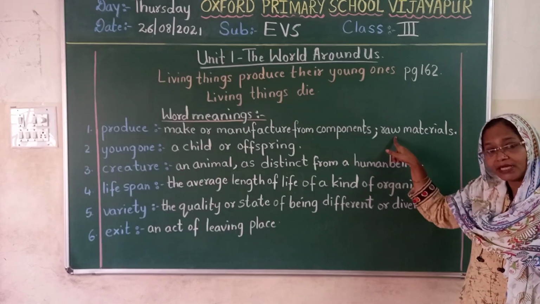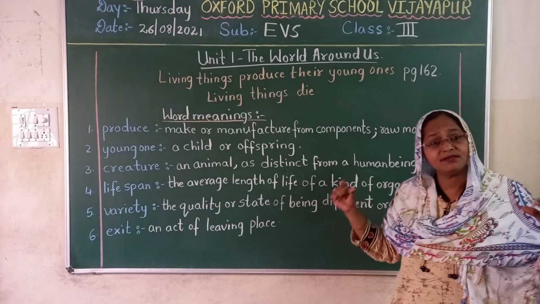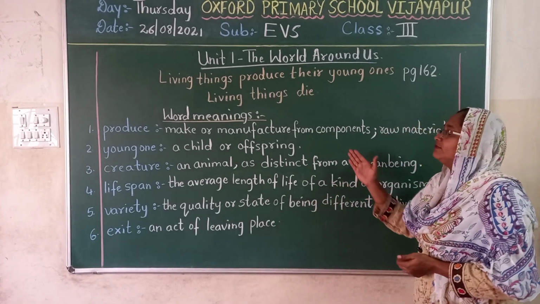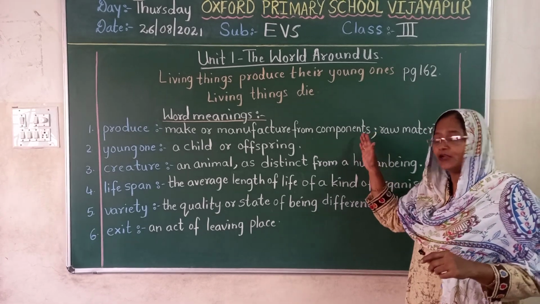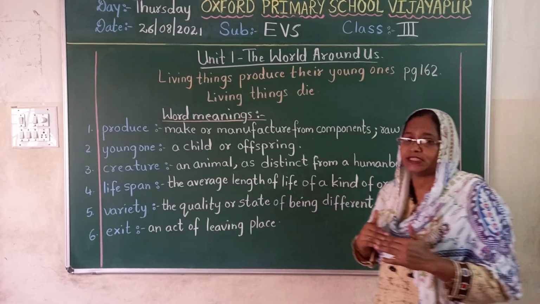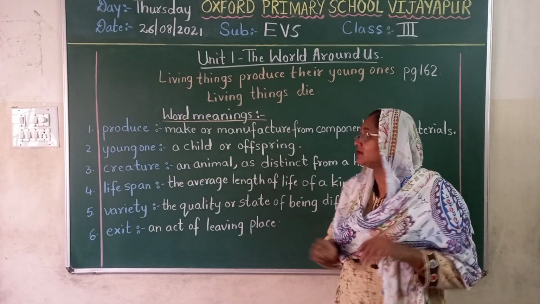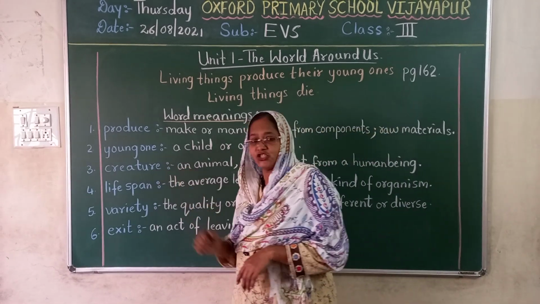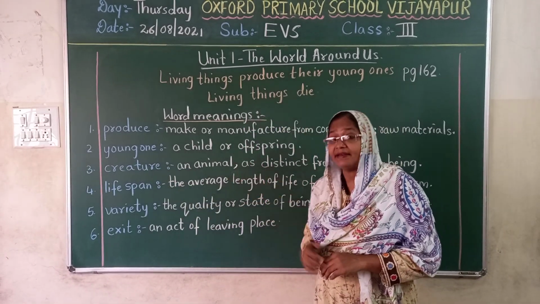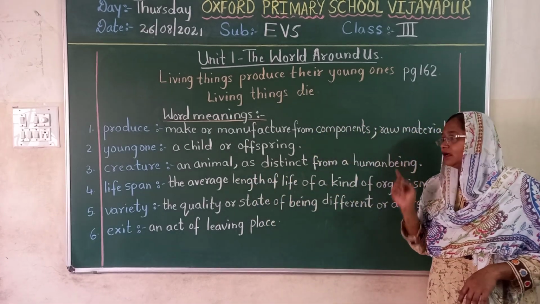Another meaning is raw material. Yesterday many of you have written in one single sentence. What you have to do, if the sentence is over, you have to stop there and write this on the new sentence. Then young one. Young one means a child or offspring. Third one is creature. Creature means an animal as distinct from a human being.